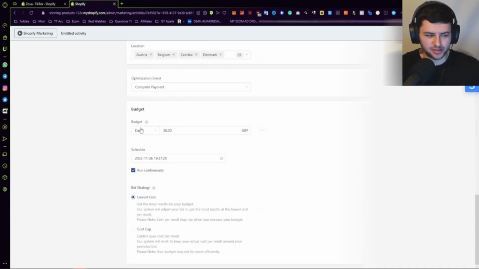Then we have daily budget. So the daily budget is usually, I think the minimum is like £20, right? So the usual minimum is going to be $20 or £20, and we can scale that up as we see some kind of success. So the less you spend, obviously, the less coverage you're going to have for your ad campaign. You're going to scale up your ad campaigns more, the more people we want to reach and the more sales we want to get, naturally, over time, if we see some good statistics, right?